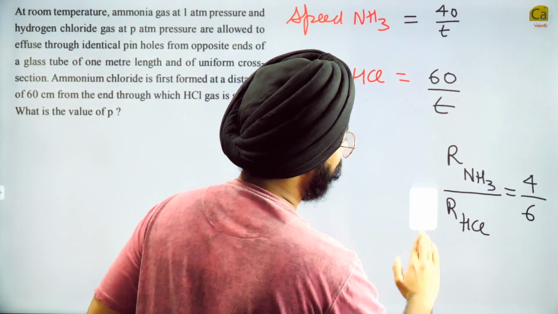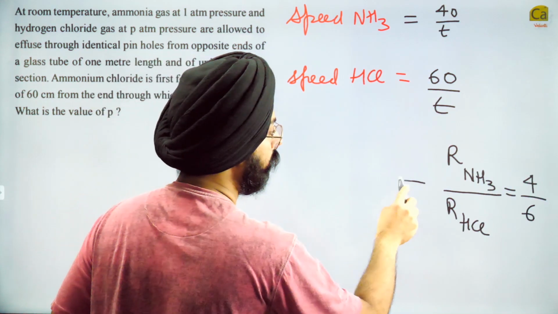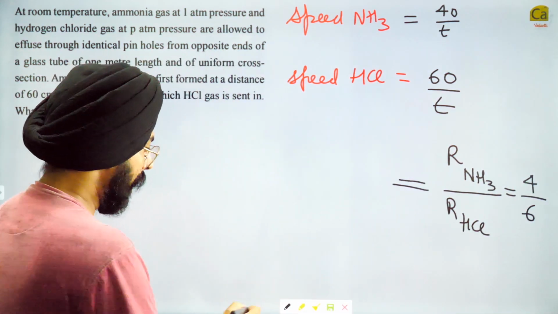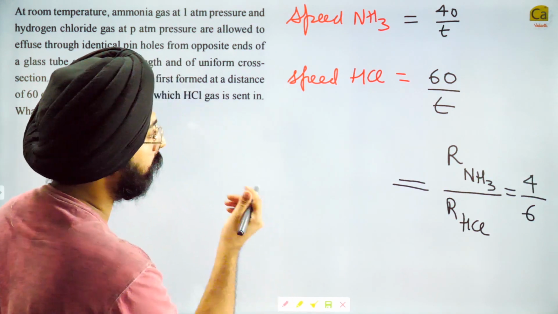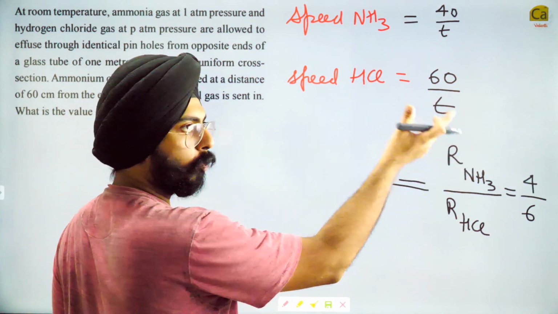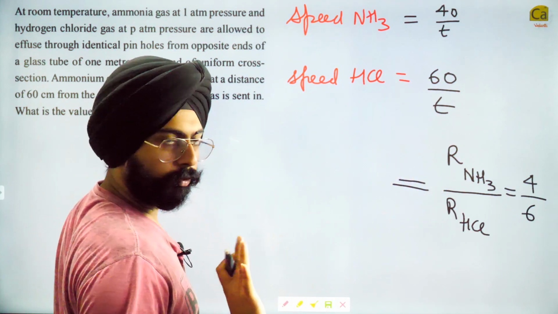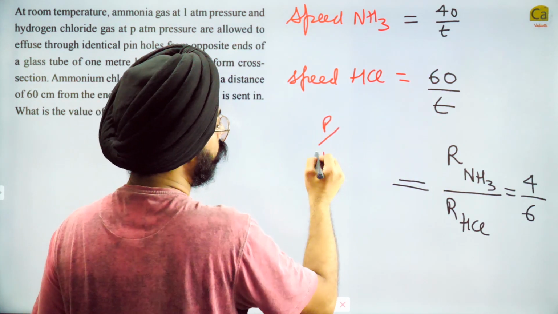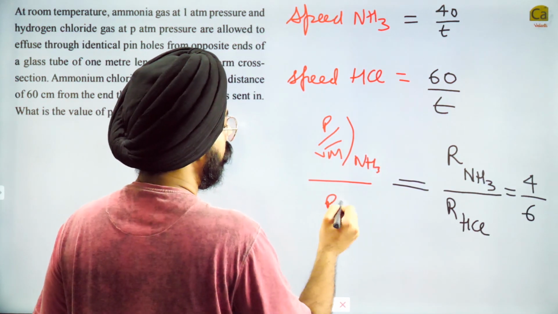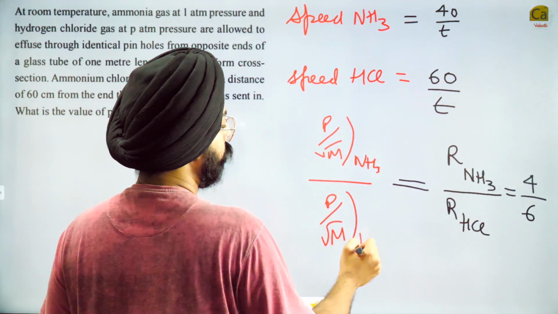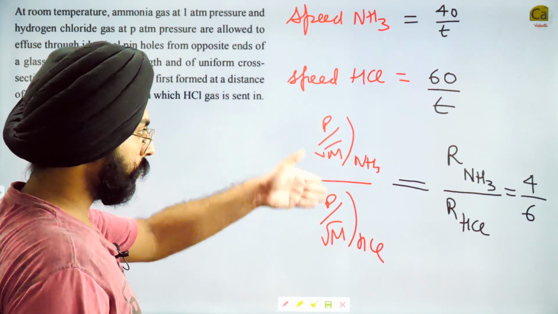We know that this rate of diffusion can be written in a different manner as well. I can write this as P by root m for ammonia divided by P by root m for HCl. This is Graham's law of diffusion.